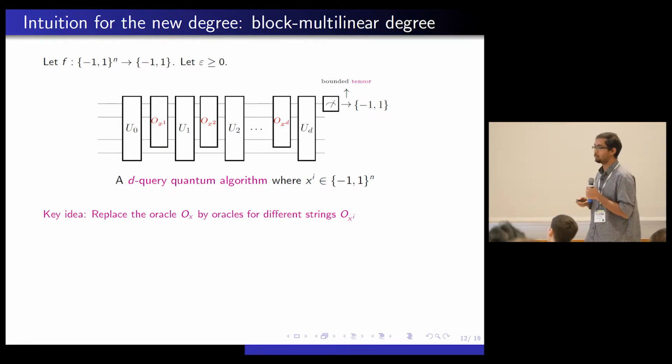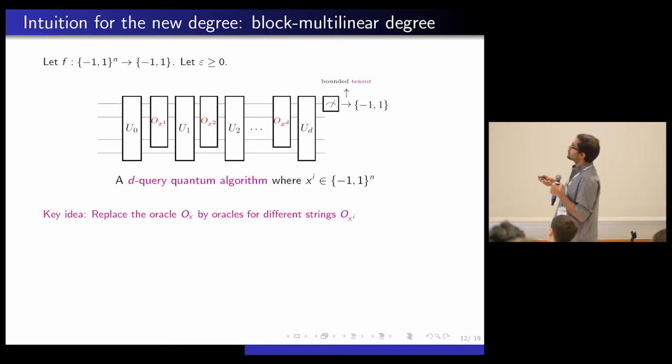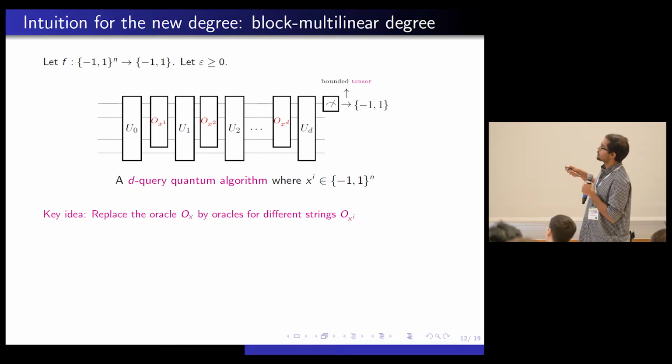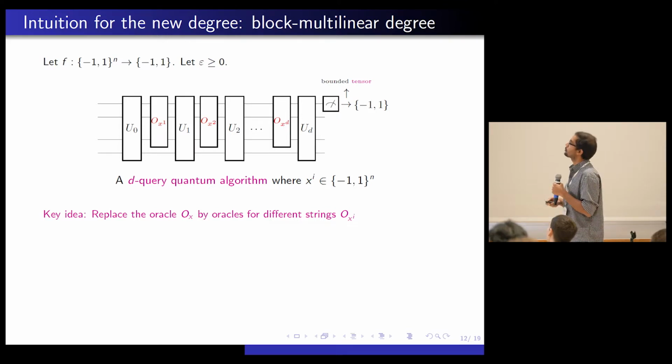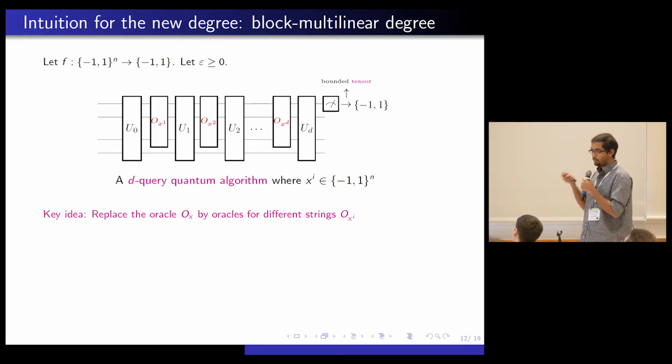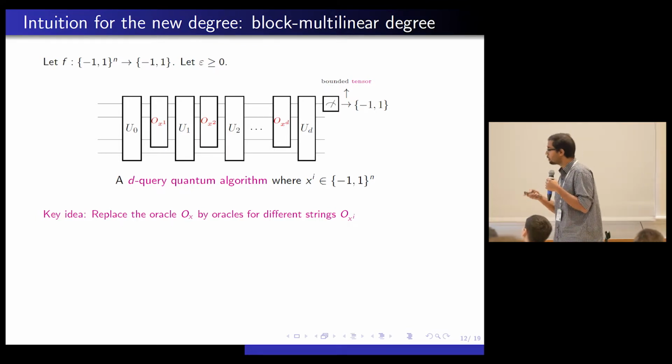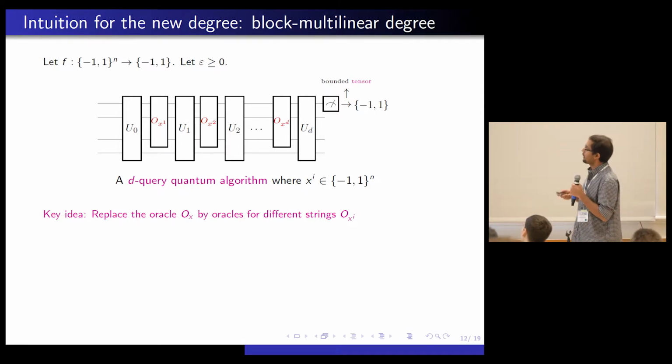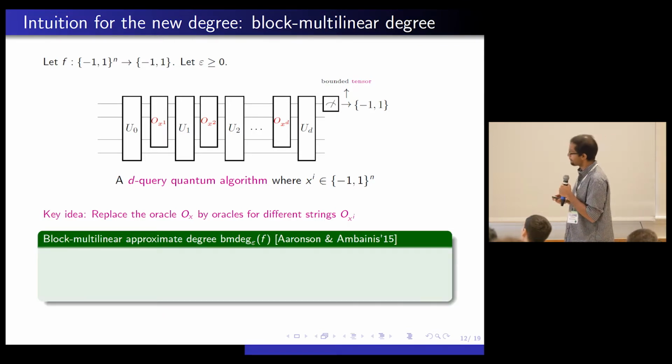And they said, let's just look at this. This made a lot of sense. So essentially what they're doing is replacing the oracle O_x by different oracles O_{x^i}. And their key observation was, you don't get a polynomial here, but you're getting a tensor, and it's bounded. That led them to define the following notion of degree called the block-multilinear degree.